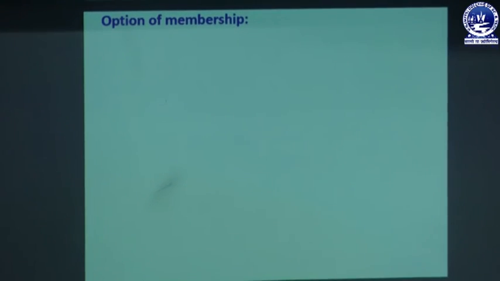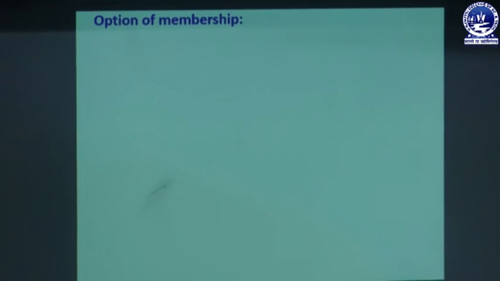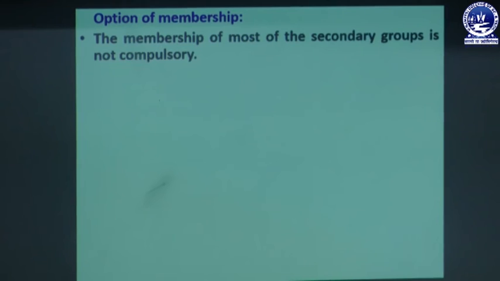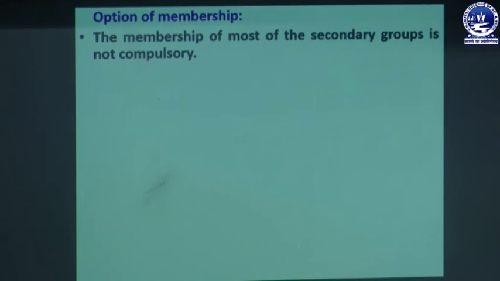Next element is option of membership. Under this, the membership of most secondary groups is not compulsory. It is optional, because we are choosing our secondary group. When we are working in a workplace, or when we are a member of a secondary group, we are choosing that group. It is not compulsory.